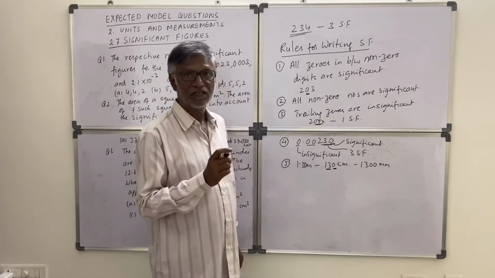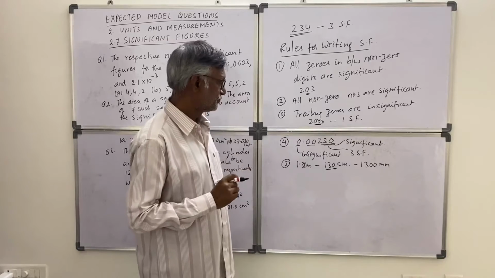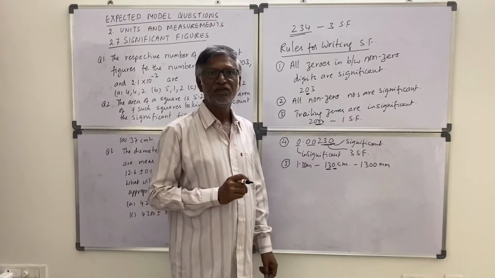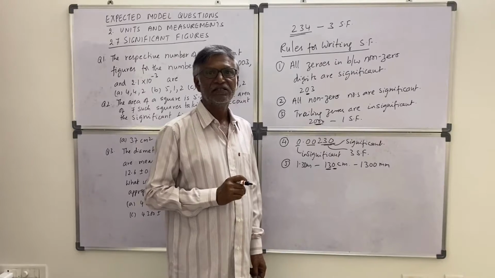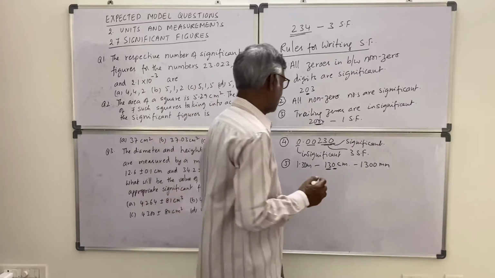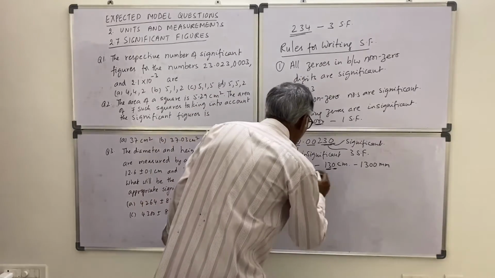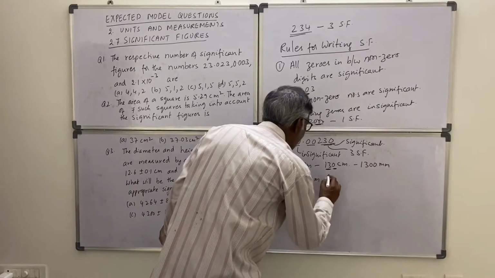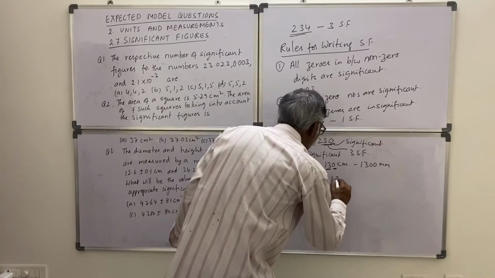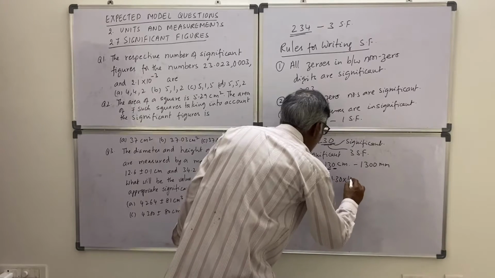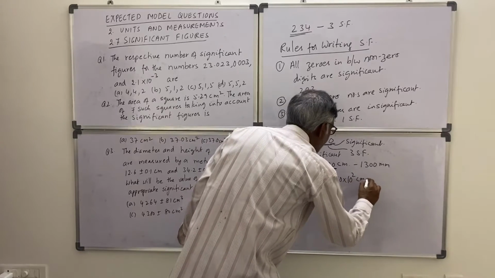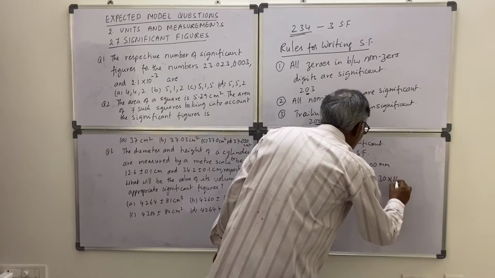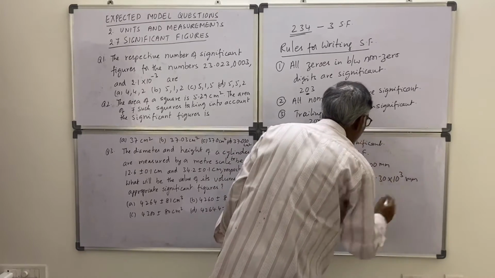समझ में आ रहा है ना बेटा? ठीक है, तो अभी बता दीजिएगा इसके लिए क्या करना पड़ेगा. We have to write it in scientific notation. In scientific notation, you can write 1.30 meter. This one you can write 1.30 into 10 square centimeter. This you can write 1.30 into 10 cube mm.